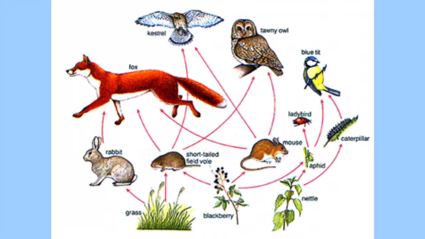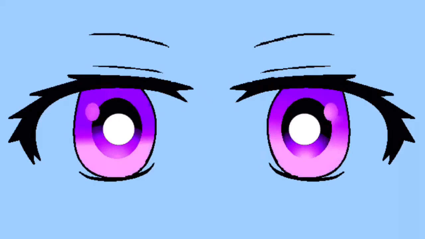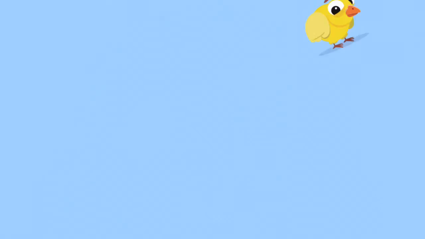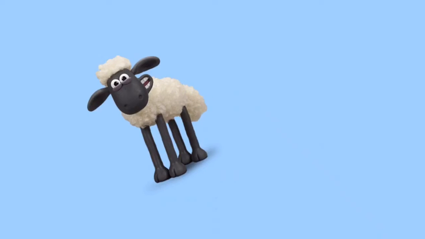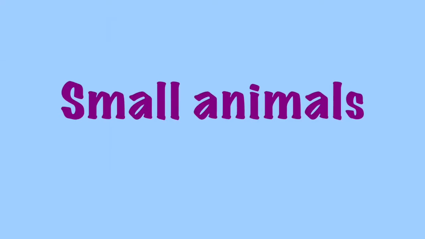This is an example of a food chain. And here's one that me and Elissa drew ourselves. As you can see, water is at the bottom, since all living organisms must have water. Next are plants. Next are small animals like rodents, reptiles, and small birds. Also, farm animals like chickens, pigs, cows, and sheep. The farm animals help us produce things like dairy products and eggs. All these small animals are herbivores, which means they only eat plants and drink water.